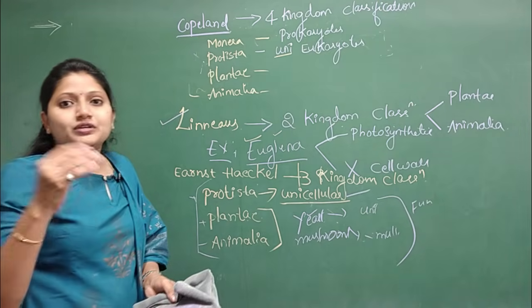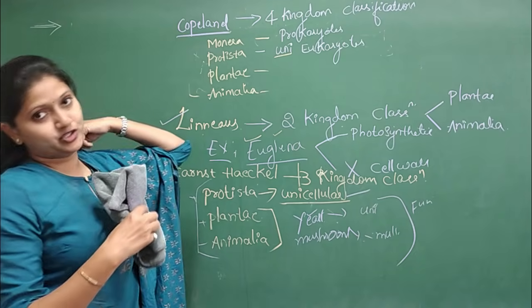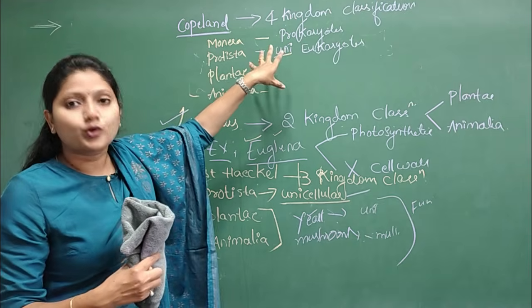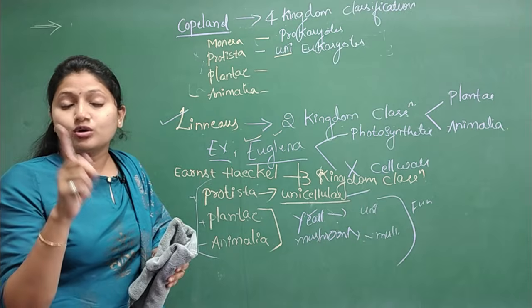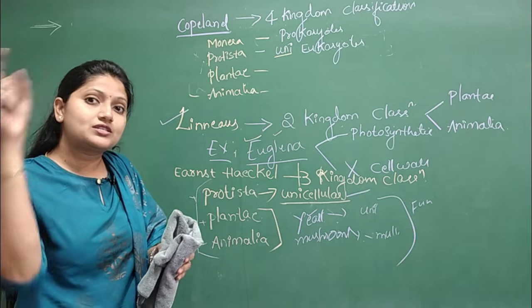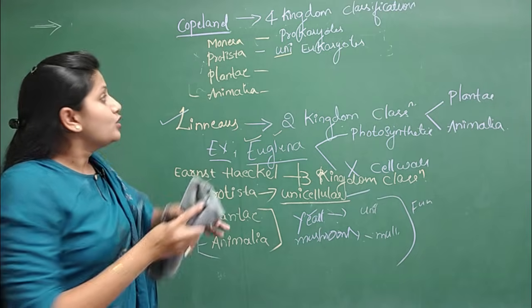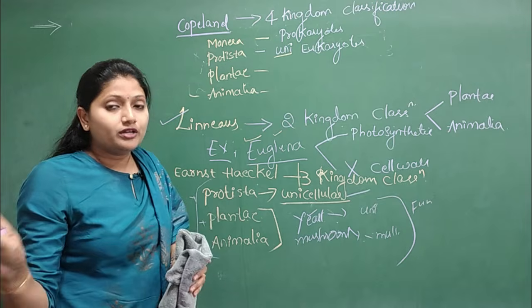Since yeast is a eukaryote, the impression we usually have is it might have been placed in the Protista. Or, since it is a unicellular organism, you may have a confusion that it might belong to prokaryote, so it might be placed in the Monera.